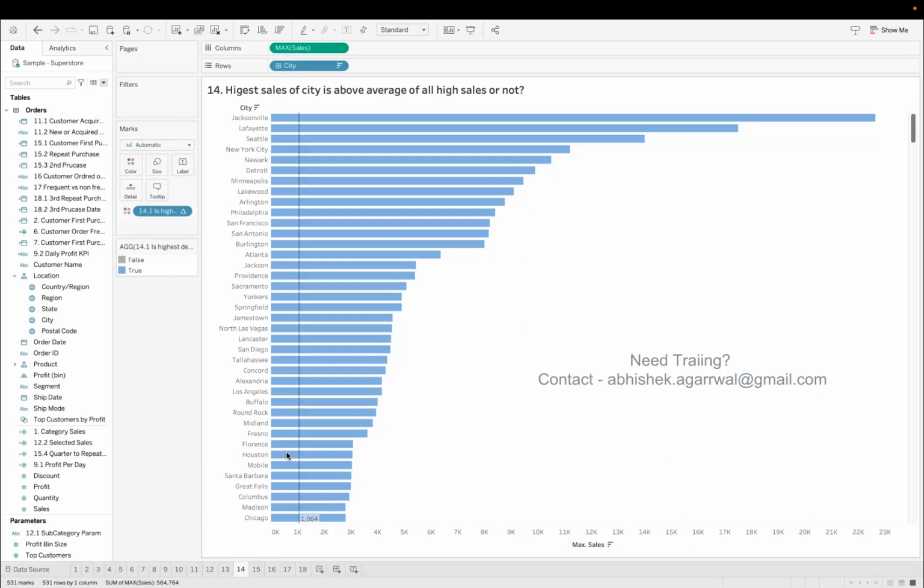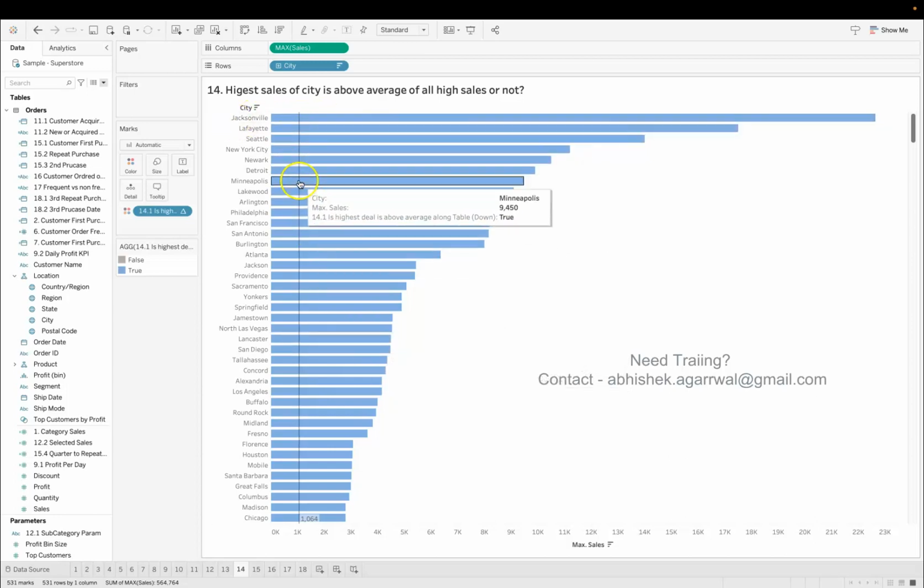And this is question number 14, where I'm asking you: is the highest sales of the city above the average of all high sales or not? A slightly confusing question if it is coming in an interview, but what it means is, in each city you have the highest sales, which is shown over here. Only the highest sales are shown, not all sales.